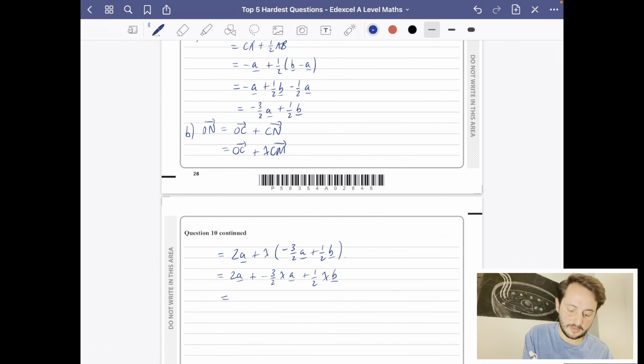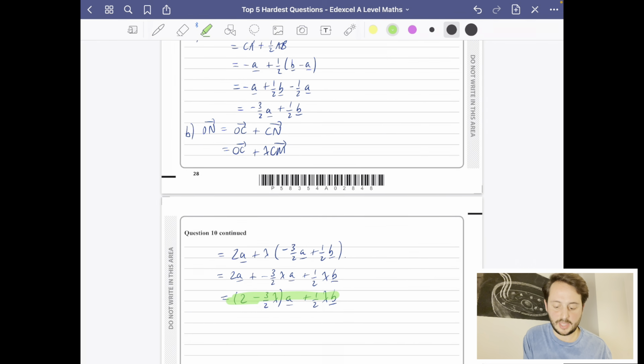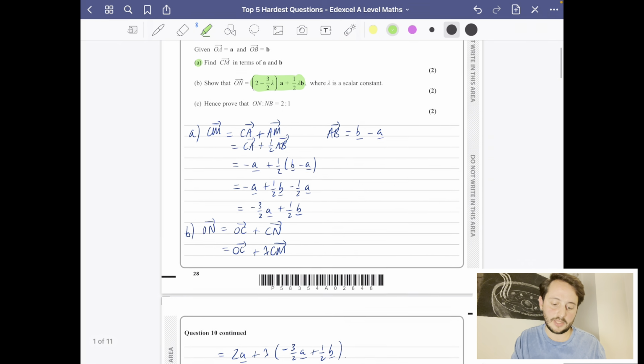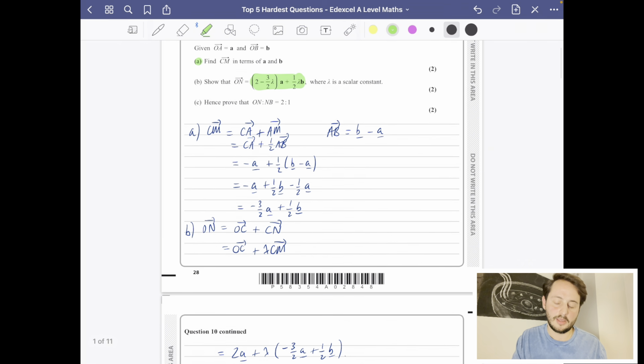I'm going to factorize out the a, so I have 2 minus 3 over 2 lambda, and then I've got my half lambda b as well. And this thing that I've just worked out here is indeed what they asked us to work out in the question. We've got that 2 minus 3 over 2 lambda a plus a half lambda b. Very difficult just for 2 marks though. I think this is a super tough question.